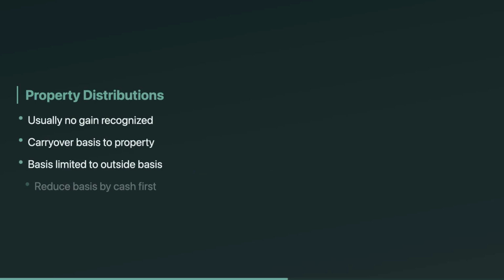Property is different. If the partnership distributes property and its inside basis is more than the partner's remaining outside basis, you usually don't recognize gain. Instead, the partner takes a carryover basis limited to remaining outside basis. Classic exam move: they give you outside basis, then cash, then property. Your job is to reduce outside basis by cash first, then assign what's left as the basis in the property received.